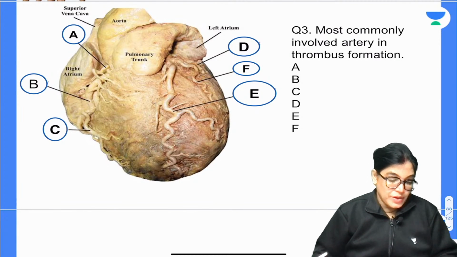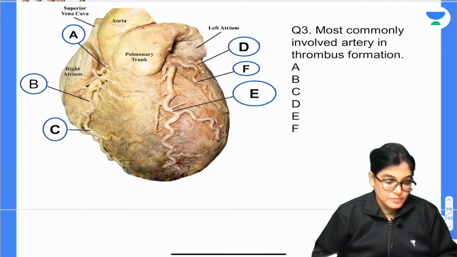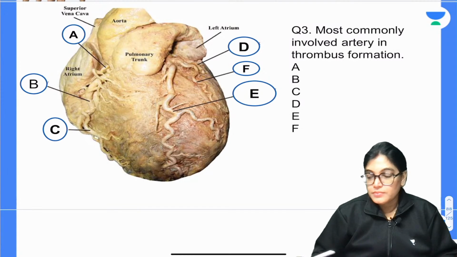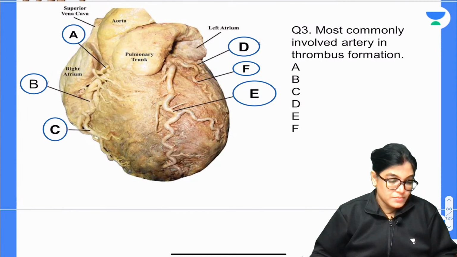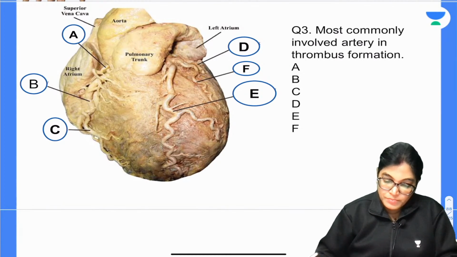Okay, LAD, artery of widow maker. Dr. Kaustuv has given the answer as E. What about others? Question number 3. Mark the correct answer, my dear aspirants.